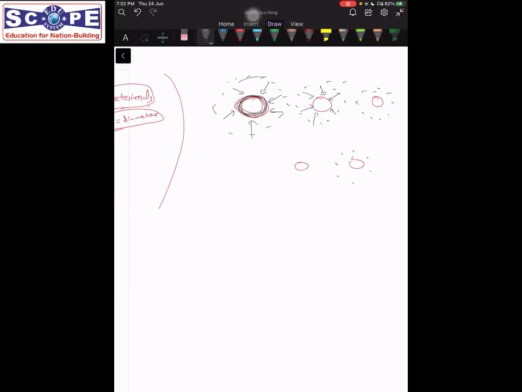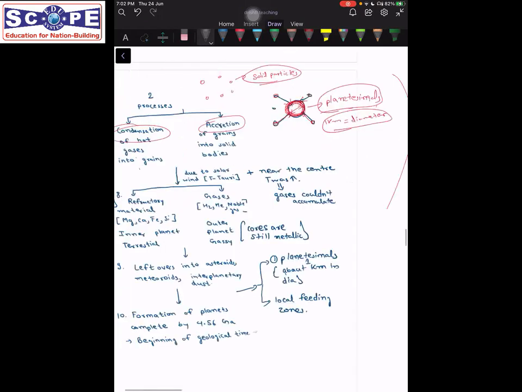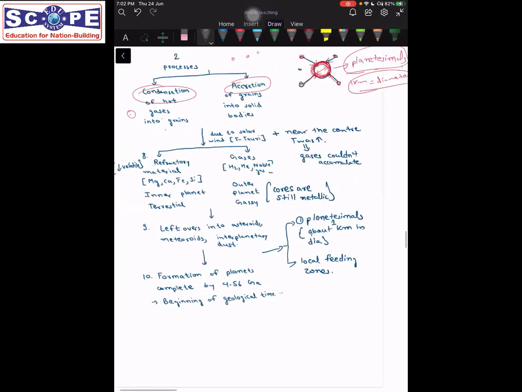Each of the planets formed local feeder zones, and these local feeder zones started feeding on the interstellar dust, grains and molecules present in their vicinity, and then they formed planets. Okay, so that is how planets were formed.